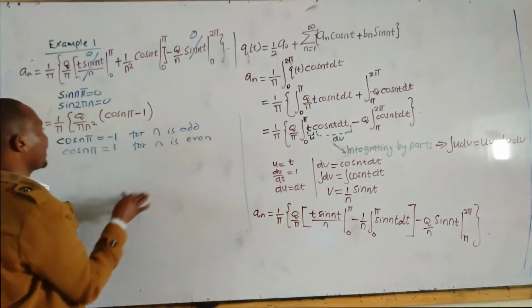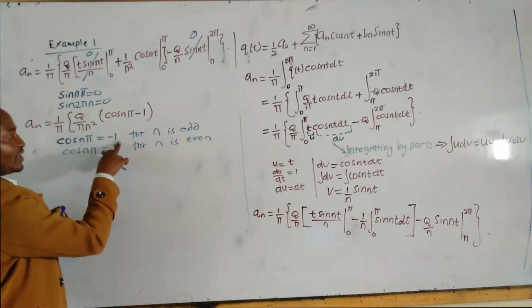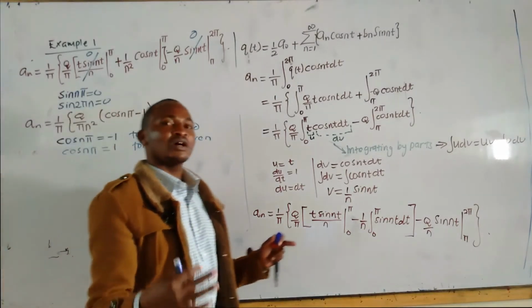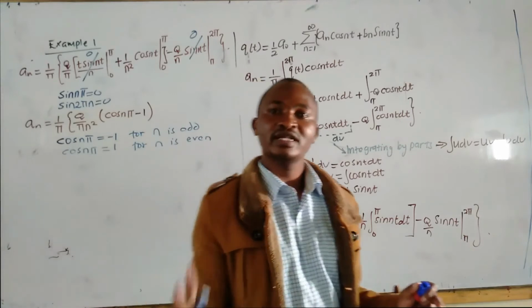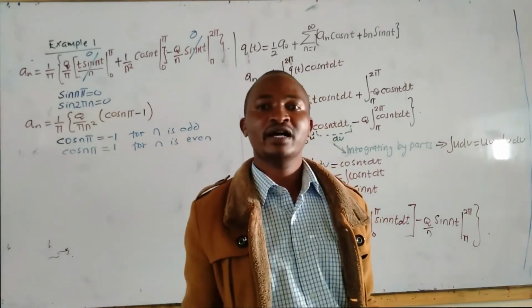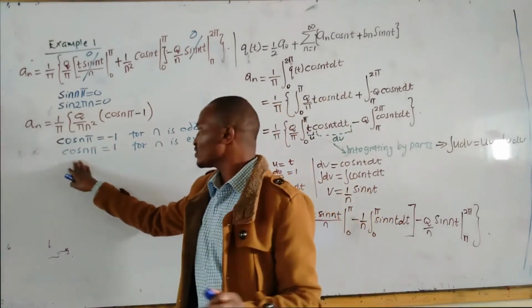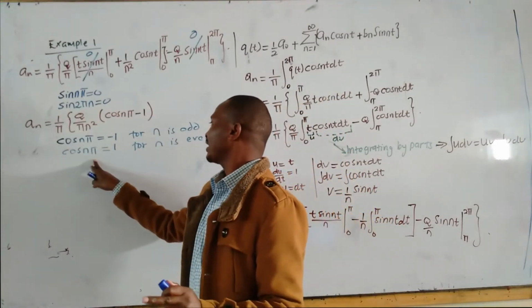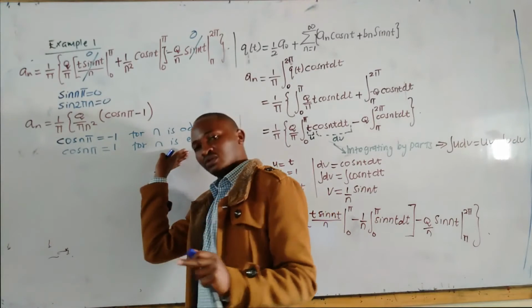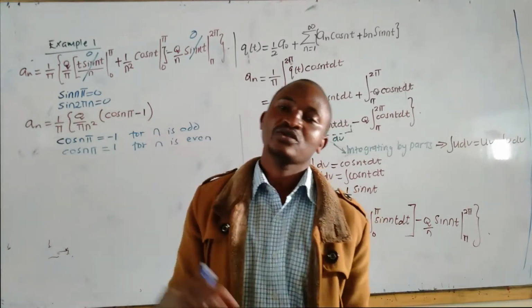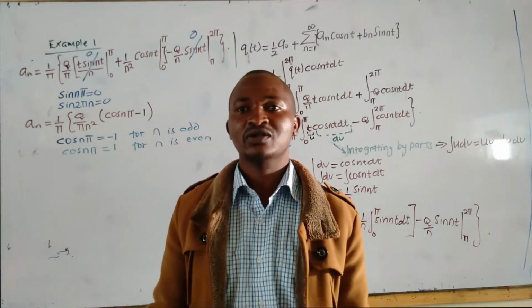For odd values of n, cos n pi is -1, like cos 1 pi, cos 3 pi, cos 5 pi is equal to -1. For even values of n, cos n pi is equal to 1. That is, cos 2 pi is 1, cos 4 pi is 1, cos 6 pi is 1.